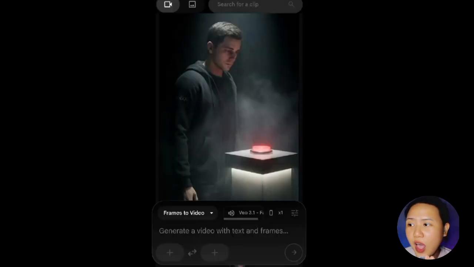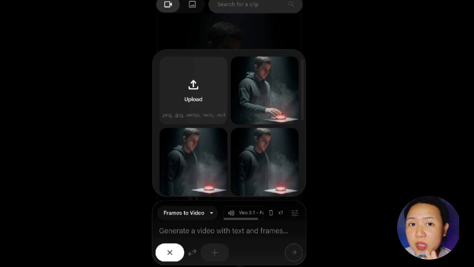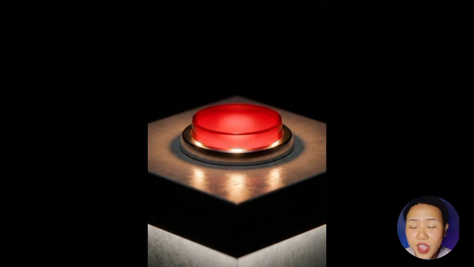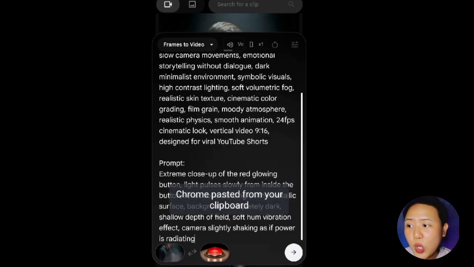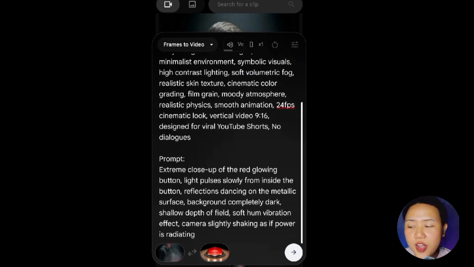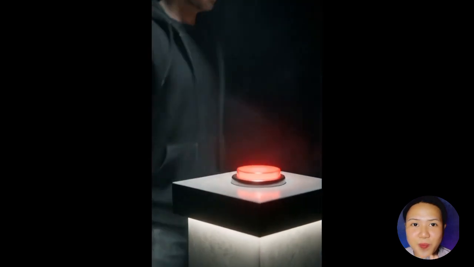Now we bring it to life. I open Veo and select image to video or frames to video. I upload the starting frame and the ending frame. Then I paste the video motion prompt from ChatGPT. Inside our prompt, we have camera movement, mood, lighting, and emotion. Click generate and suddenly the scene breathes.